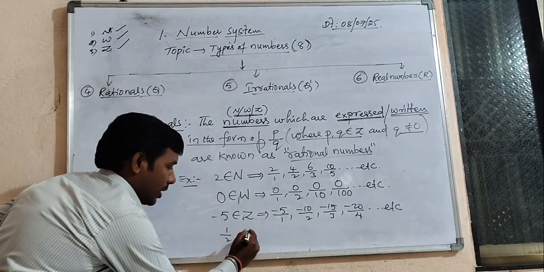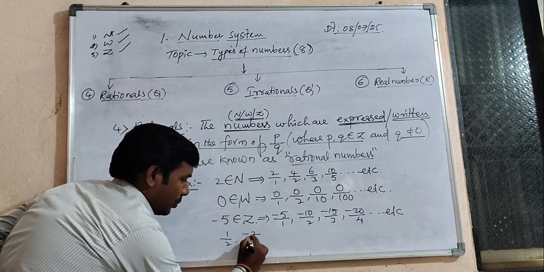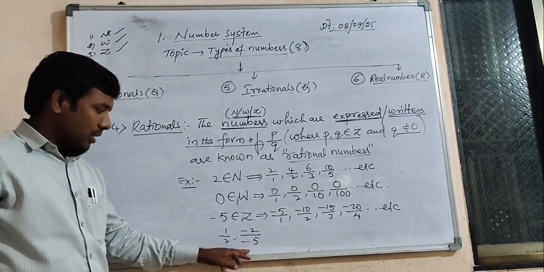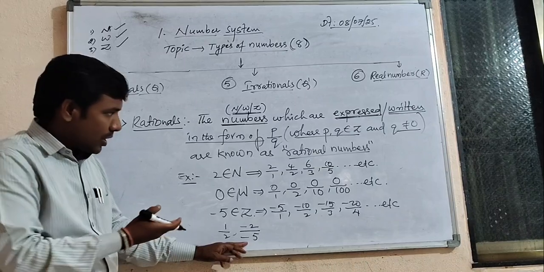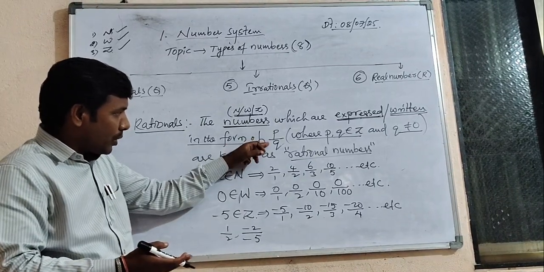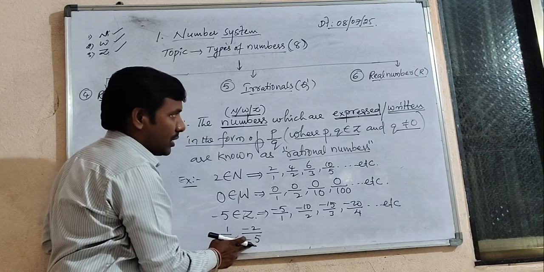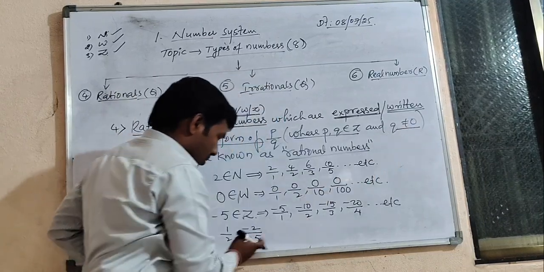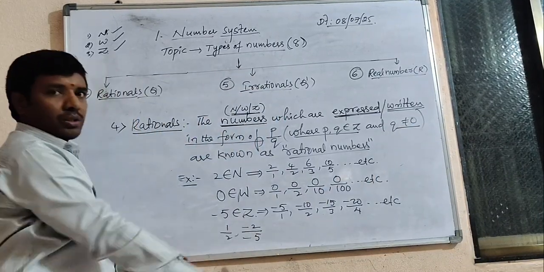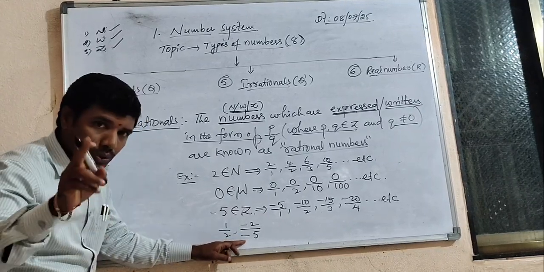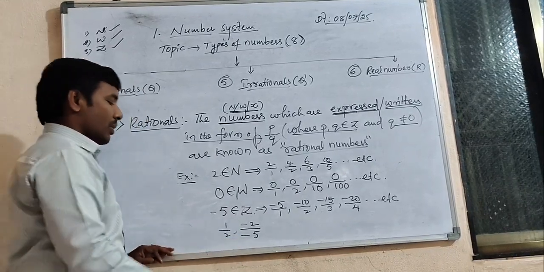Next, one more example I am giving. Minus 2 by minus 5. What is this? It is also one of the rationals. Once try to observe, it is in the form of p by q, and p and q are integers. Yes, minus 2 and minus 5 are integers, and q is not equal to 0. The denominator is not 0. So minus 2 by minus 5 is also a rational number only.